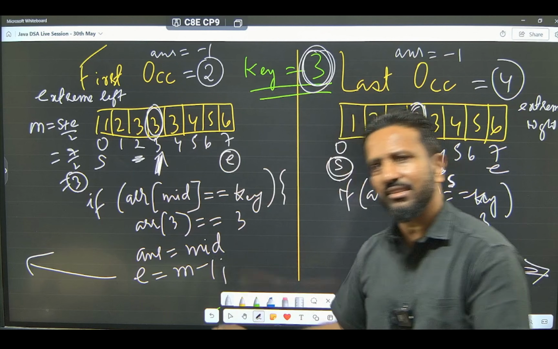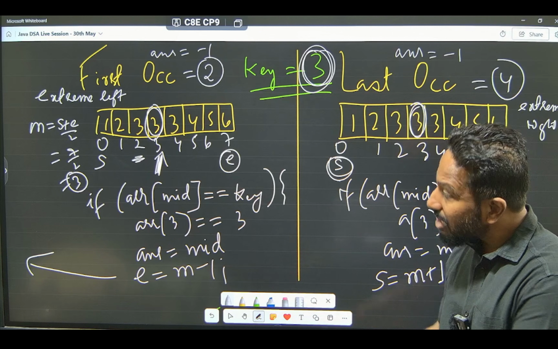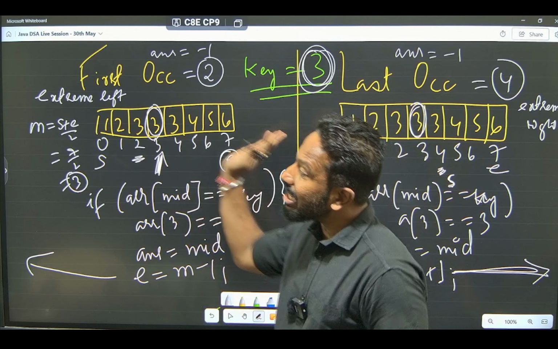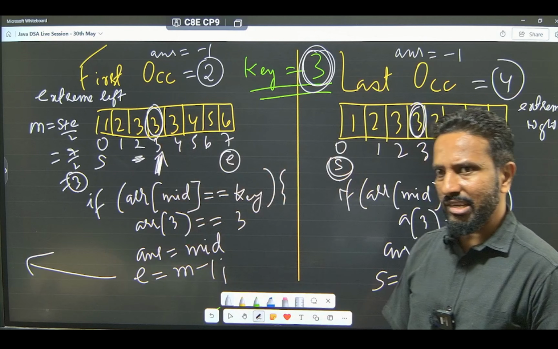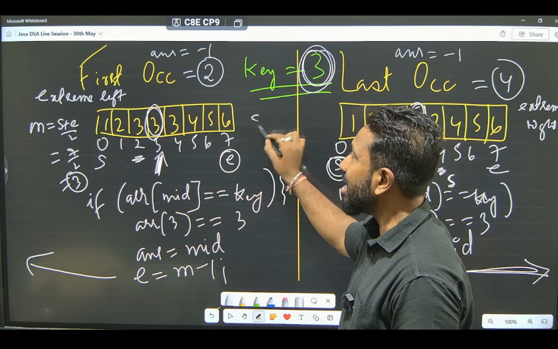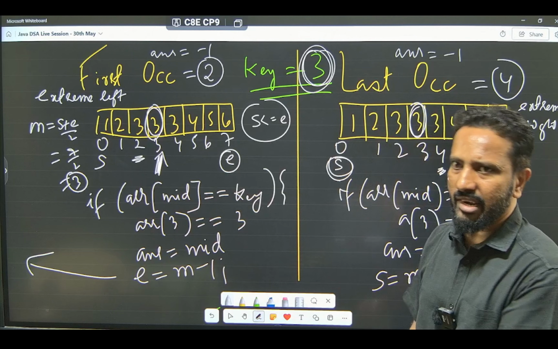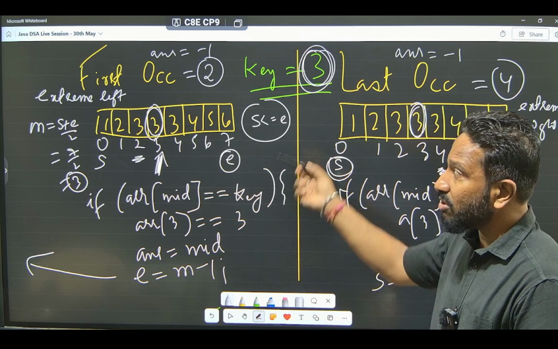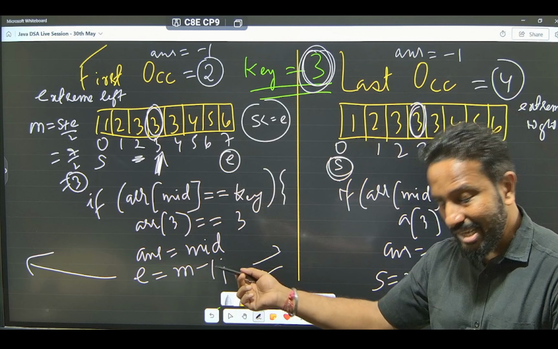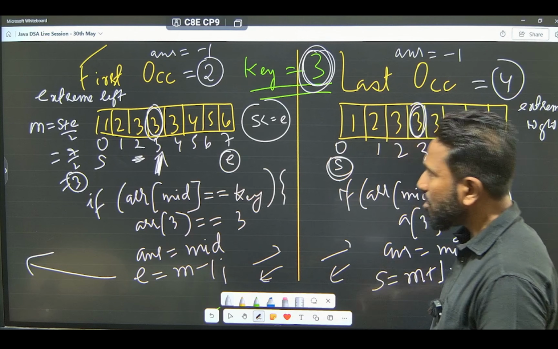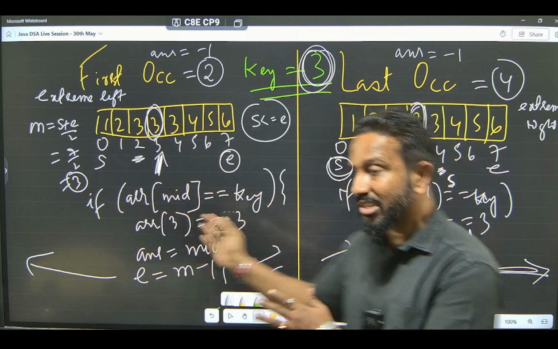That's all, guys. Other things are simple. Same as that. Make sense? This is how it will automatically keep on going to the extreme left to find the first occurrence. Once it finds a match, it will stop there automatically, because we have the base case: start is less than or equal to end. Because of this base case, automatically it will stop at a certain criteria. Otherwise, you already know, if you are not getting the answer, either you move to the left or to the right. Those else parts will be absolutely same. Here also it is same. Got it? This is how you will find the first and the last occurrences. Shift to the extreme left or shift to the extreme right.